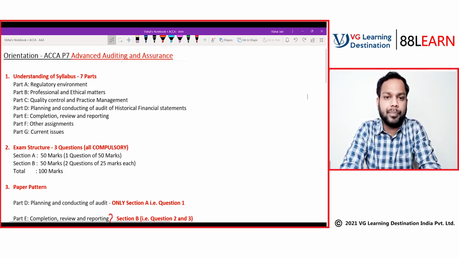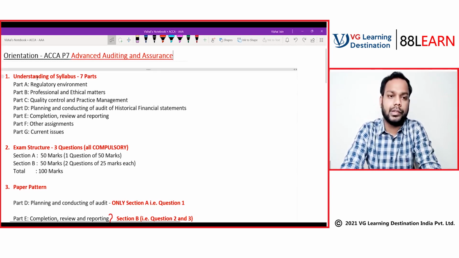Now today we will be discussing advanced auditing and assurance. First, we will discuss the paper pattern and the exam structure, and then we will come to a few important concepts that you should keep in mind throughout the paper, a few guidelines for this paper, the marking schemes, and also a few rules for the conduct of live classes. So let's start the orientation lecture first.